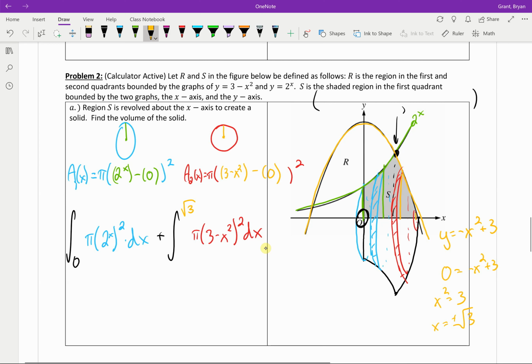Okay. Now, this point, I'm going to be, well, not lazy, we're going to be efficient here, and I'm going to write this point as a. So I know I need the x value here. That's going to be a equals something, right? So let's get to it.